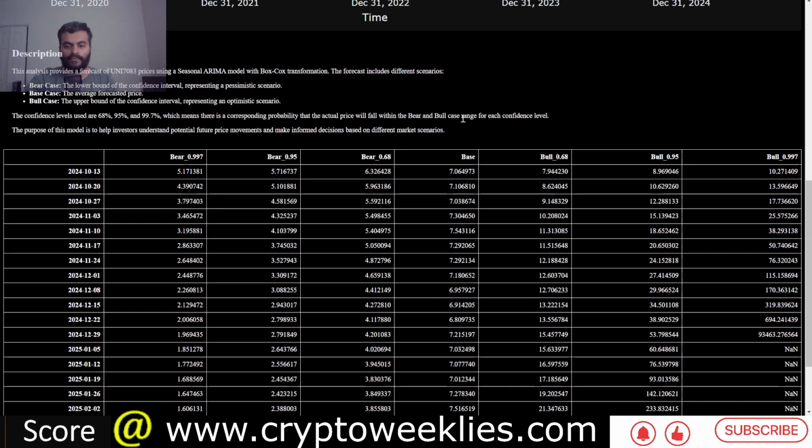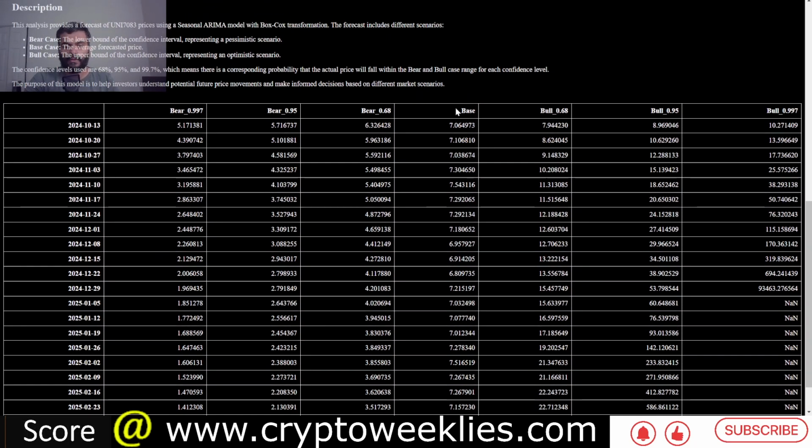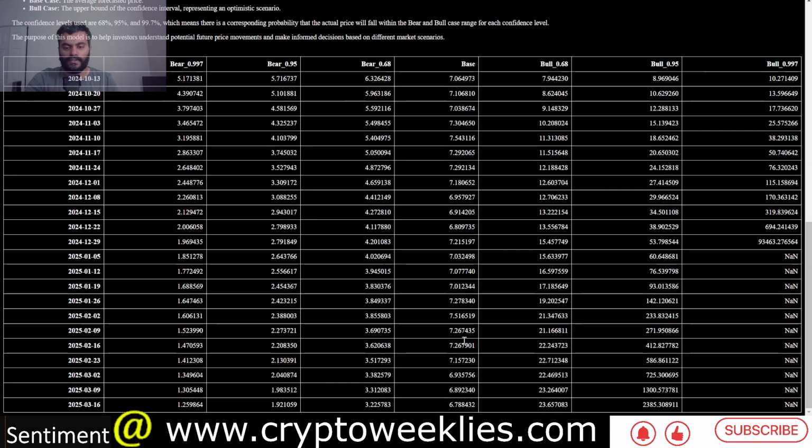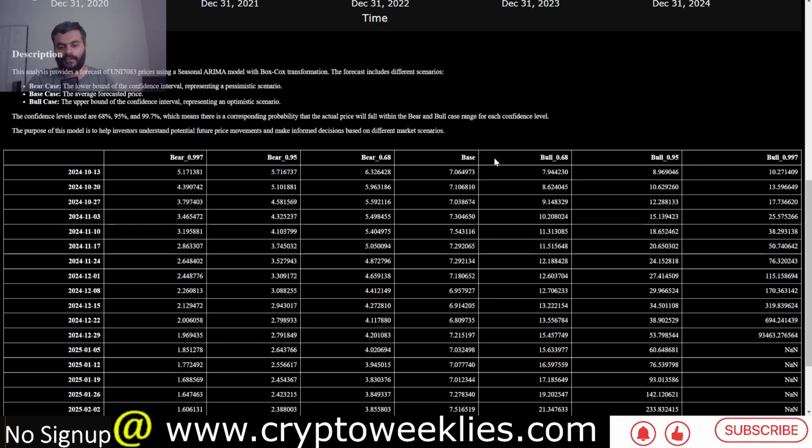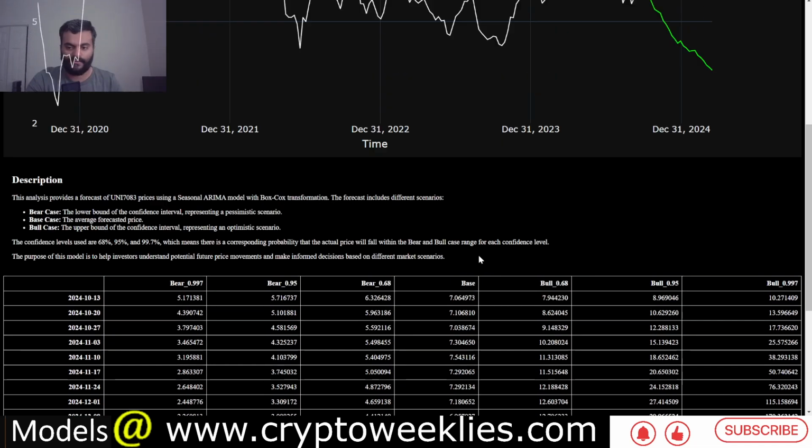In terms of raw values, they are available on this chart at the bottom of the screen. The base case is in the middle, the 68th percentile bear case is to its left, the 68th percentile bull case to its right, and the 95th percentile bull case is to the right of the 68th percentile bull case. So these are the three scenarios which make sense at this phase of the market cycle.